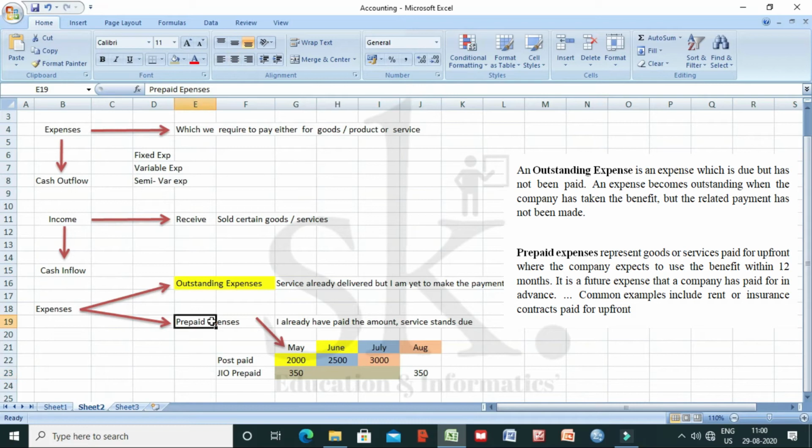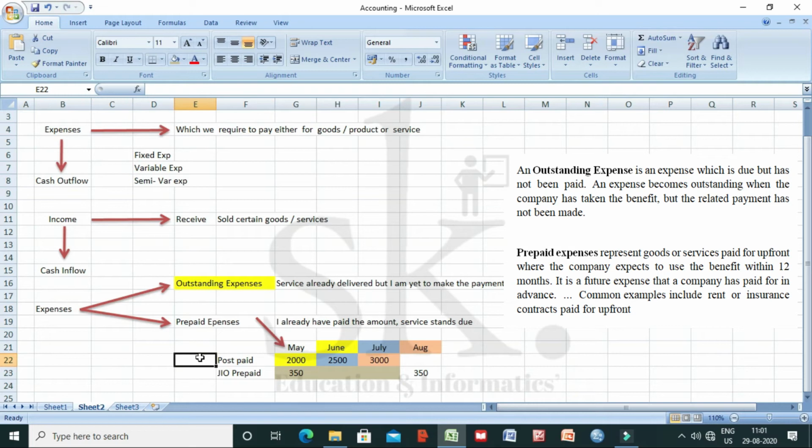Now a prepaid expense represents goods or services paid for upfront, where the company expects to use the benefit within the next 12 months. I haven't yet discussed what I mean by accounting cycle, or the time period for maintaining books of accounts, the 12 months which we normally discuss, January to December of a particular year, or April to March of the next year. I will discuss that accounting period cycle afterwards.